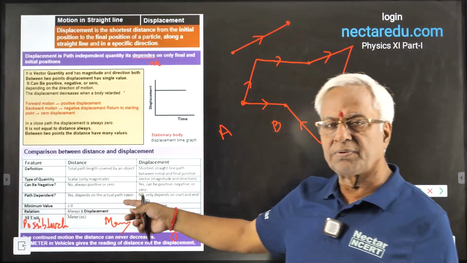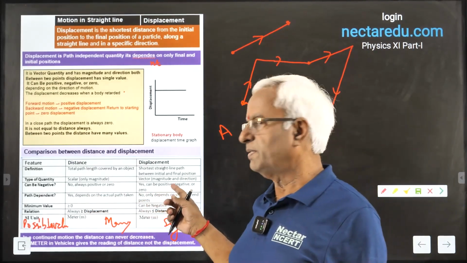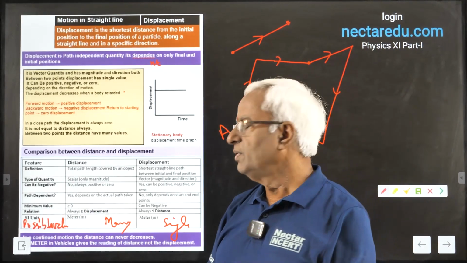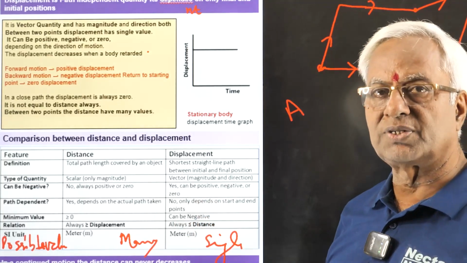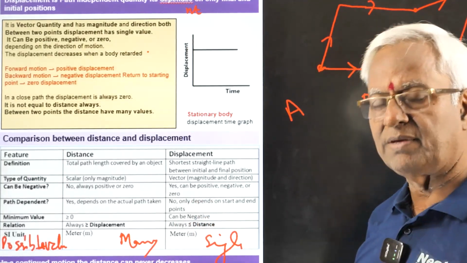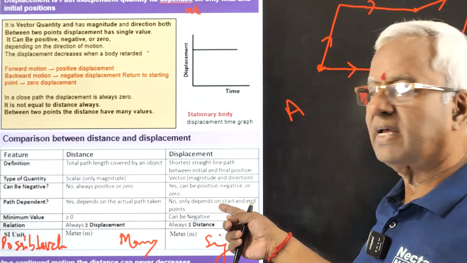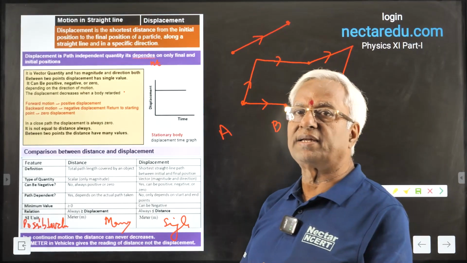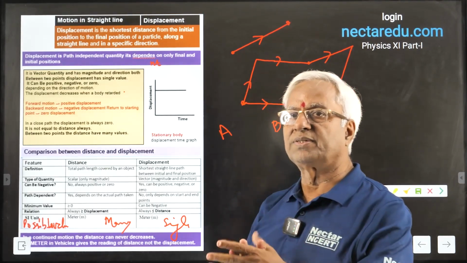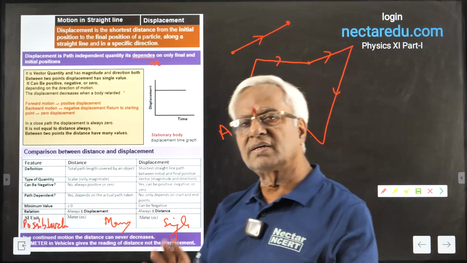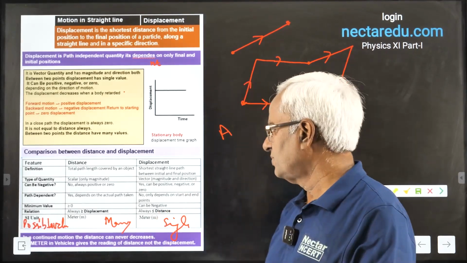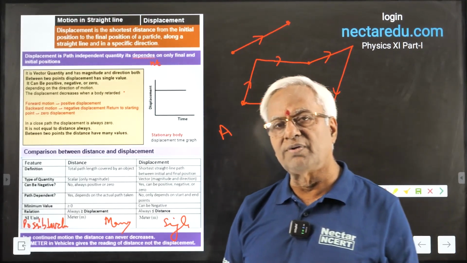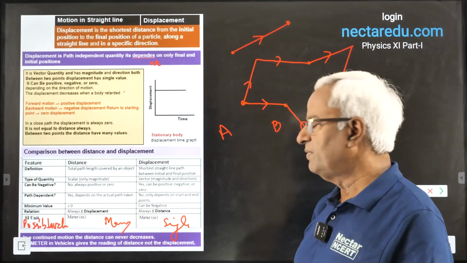Then path dependence: I told you distance is path dependent, displacement is not. Minimum value: with distance it can only be zero, and that too in the beginning. In fact, if motion is taking place, then it cannot be even zero, whereas displacement can be zero, negative and positive as well. Then relation: the distance can never be less than the displacement. This is a point to remember. Displacement can be less than or equal to distance. And regarding possible values, I told you displacement can have only one value, whereas distance can have many values.